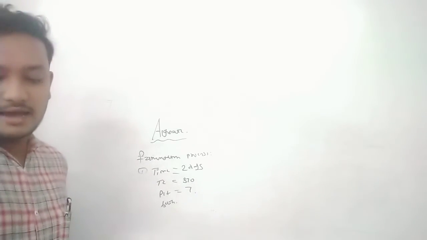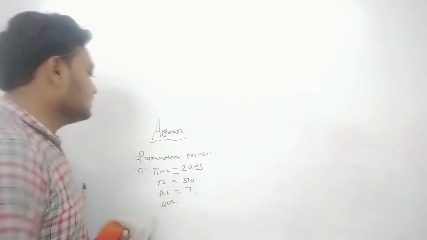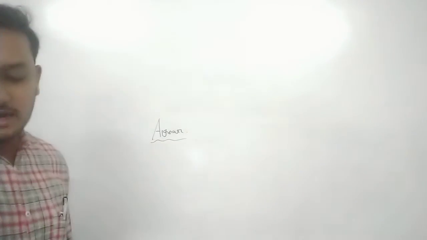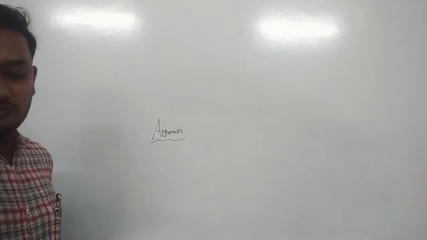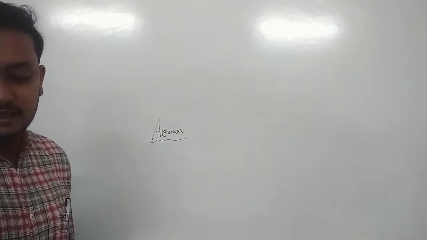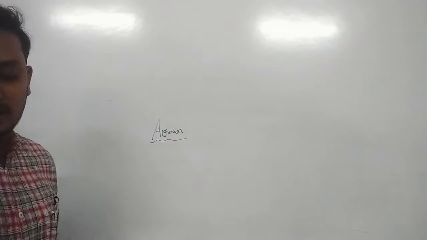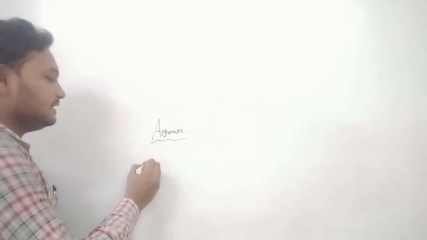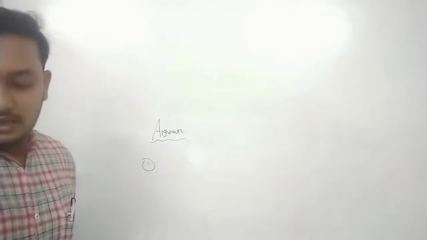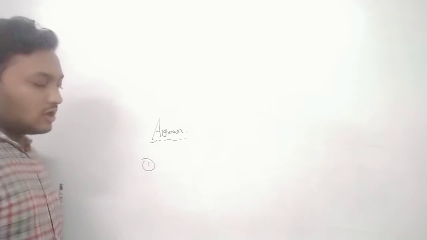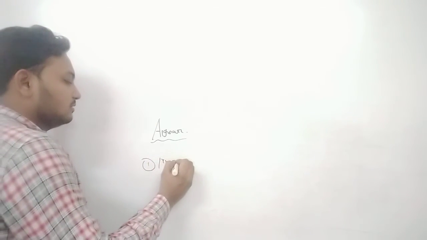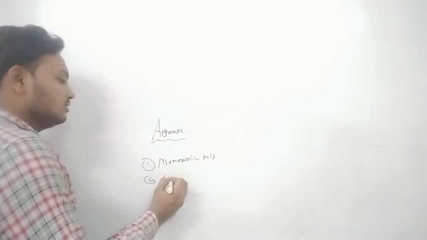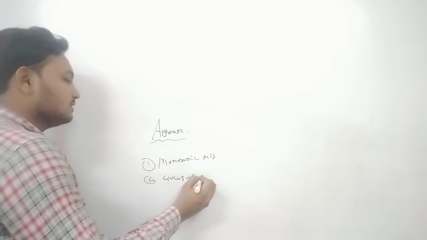Okay, next, what is the structure of sodium alginate? Alginate is formed from 2 uronic acids, mannuronic acid and glucuronic acid.